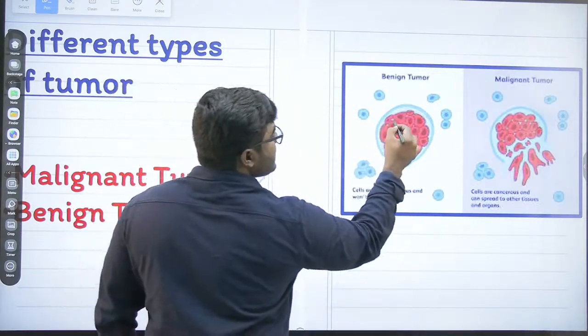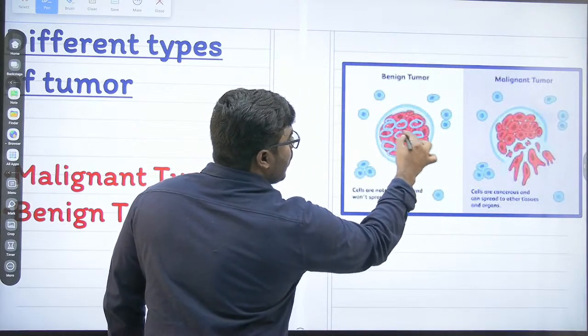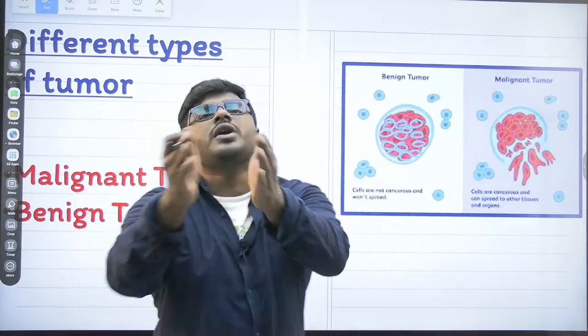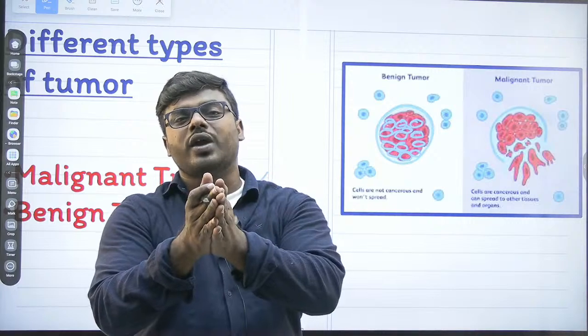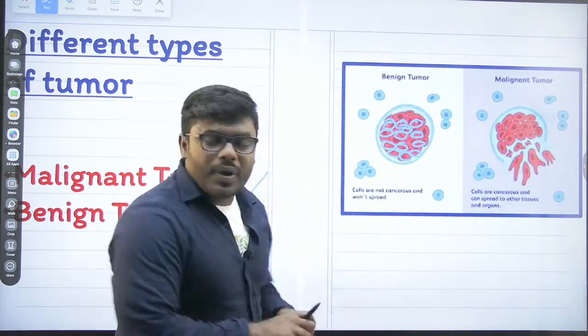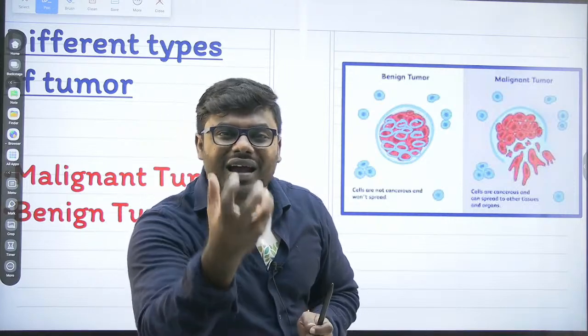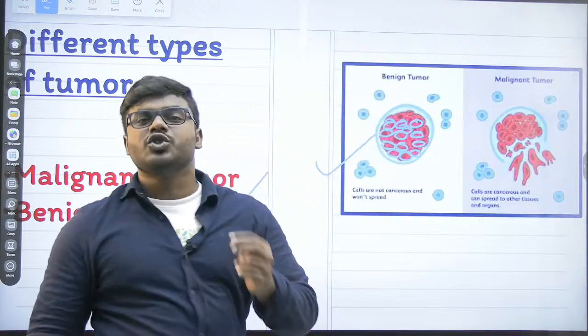So like this, you can see here very clearly, all the cells are grouped together. They are clumped together. They are associated together. A ball or a mass or a clump or a group of cells, we call it a benign tumor.